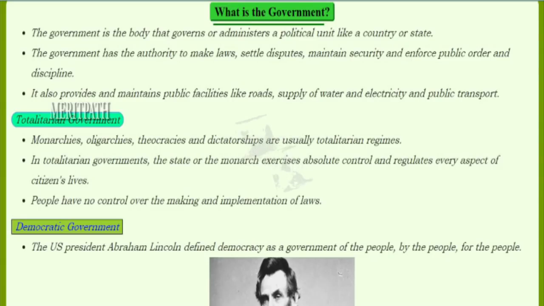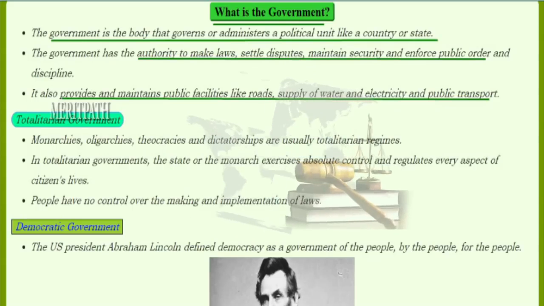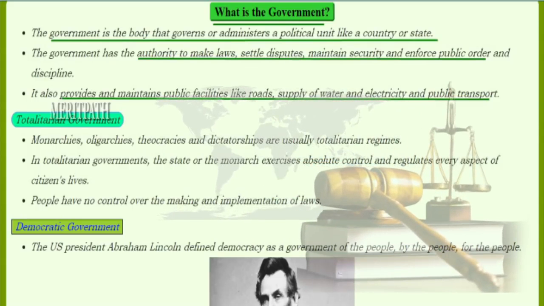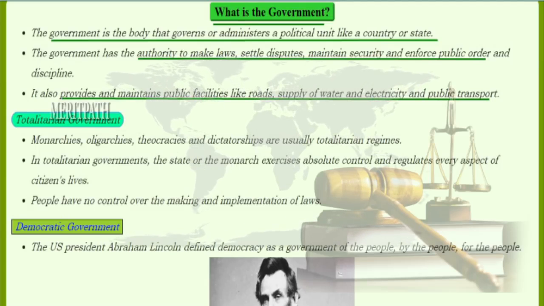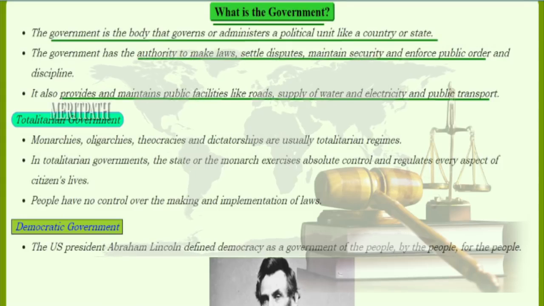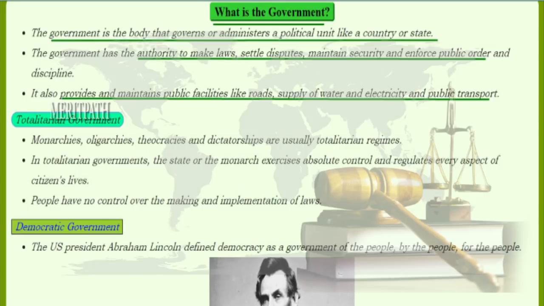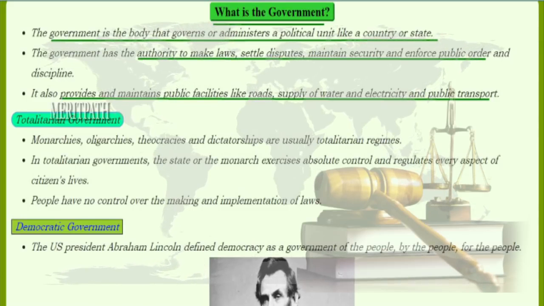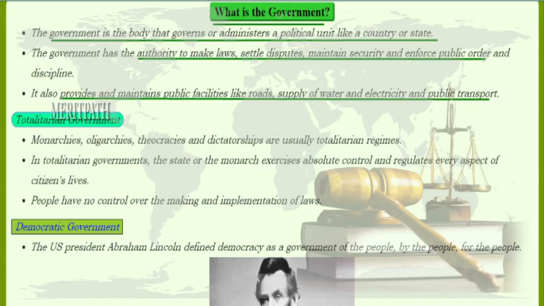What is the government? Government is a body which governs or administers, that is rules, a political unit such as a country or a state. Government also has the authority to make laws, settle disputes, maintain security, enforce public order and discipline. Government also provides and maintains public facilities like roads, supply of water, electricity and public transport.